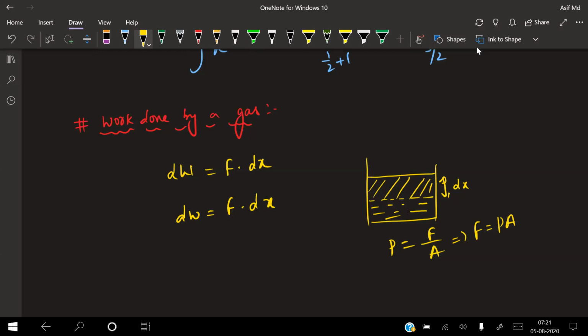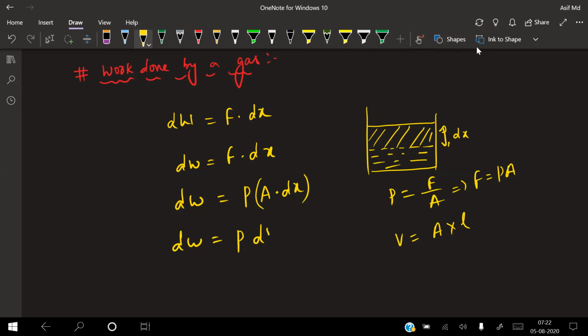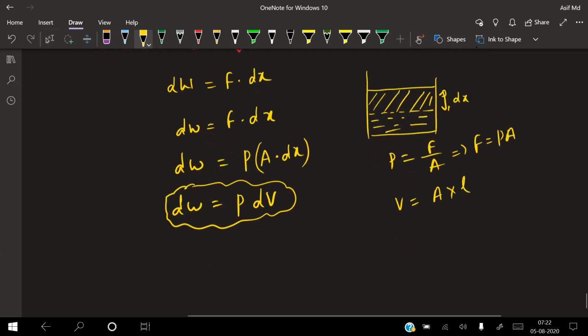So I can write in place of work done, dW is equal to F, which is P into A into dx. A into dx is nothing but what? Volume. Volume is equal to area into length, area into distance. Here displacement is nothing but dx. So I can write dW is equal to P into dV. So this is your work done by a small amount: dW is equal to P into dV, the work done formula.